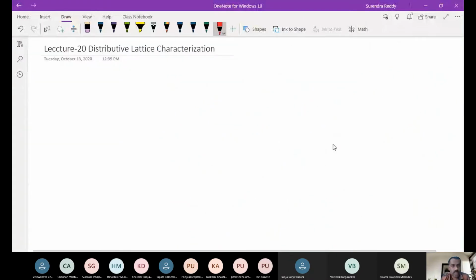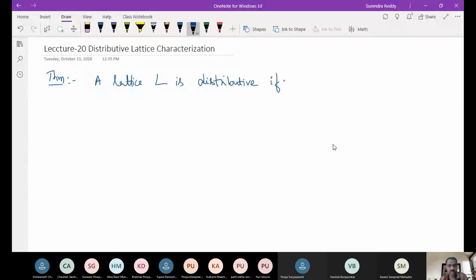So, theorem: a lattice L is distributive if and only if it does not contain M3 or N5.